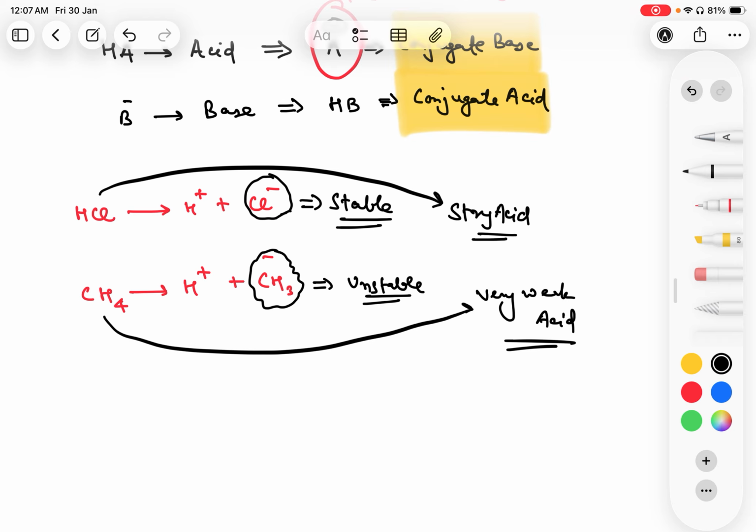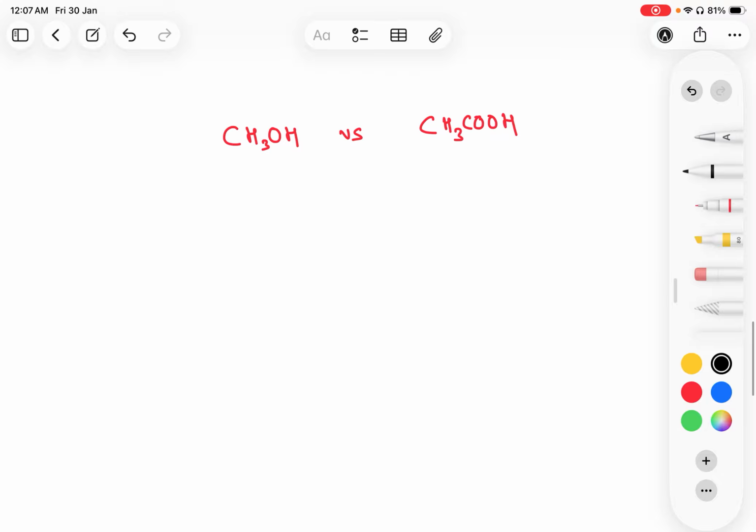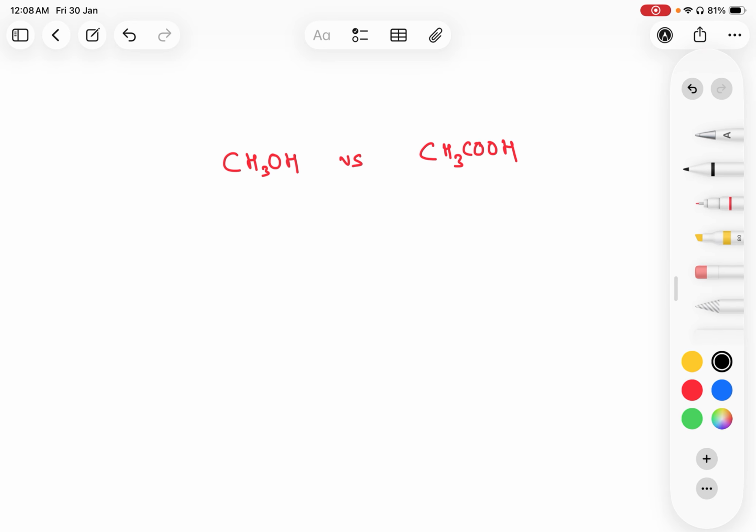Let's take one more example. Let me test your instinct now. Who is more acidic between methanol and acetic acid? What will be your answer? Most students answer this correctly, but for the wrong reason. They don't know what is exactly the reason behind it.